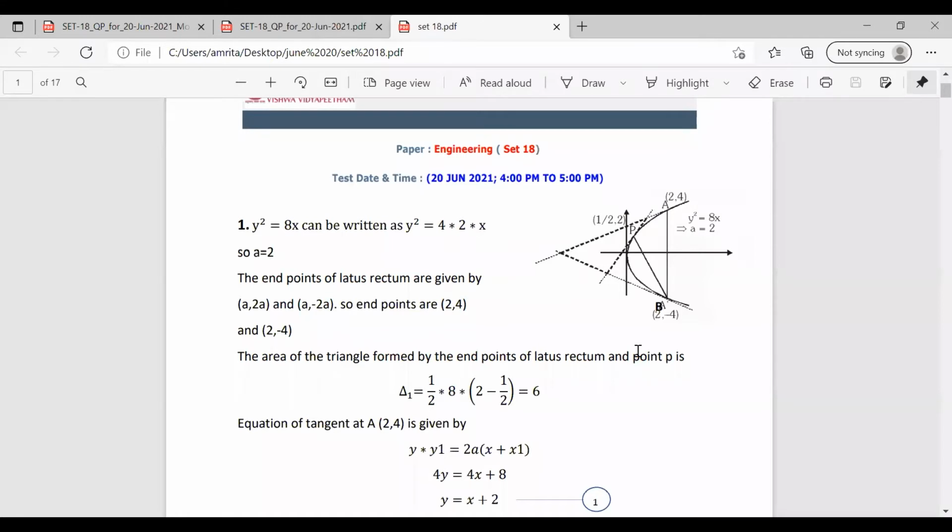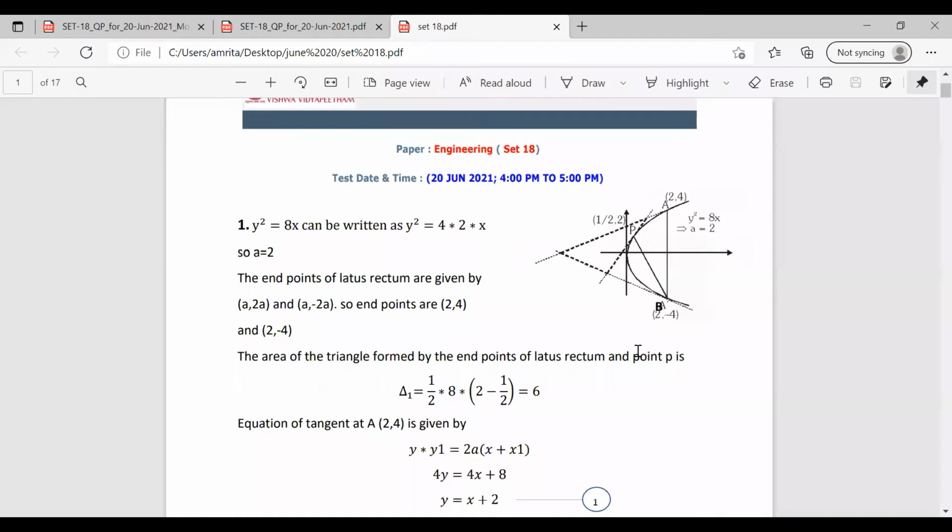We have the equation of the tangent as yy1 equal to 2a into x plus x1. So substituting the value of x and y, we can get 3 equations. Solving these 3 equations, we can find the value of all the 3 points. So if we have 3 points, we know how to find the area of the triangle. So the area of the second triangle can be found.